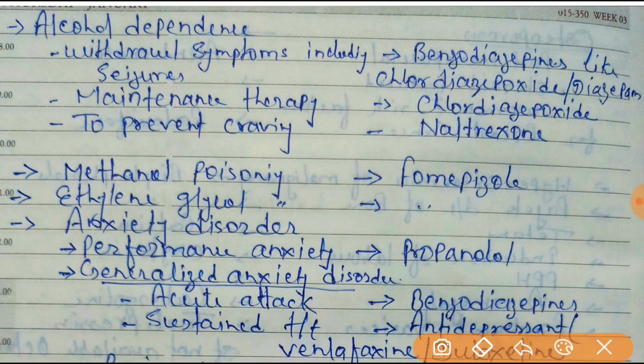Here, alcohol dependence. For alcohol withdrawal symptoms including seizure, a benzodiazepine like chlordiazepoxide or diazepam is the drug of choice. For maintenance therapy, that means for the dependence removal, chlordiazepoxide will be the drug of choice. And to prevent craving, naltrexone will be the drug of choice.